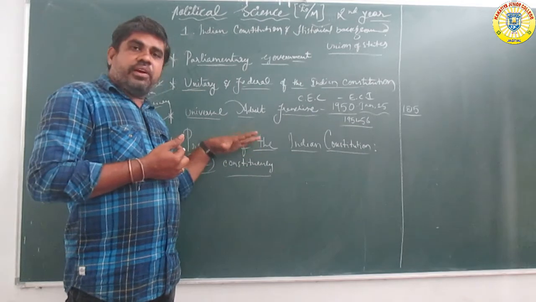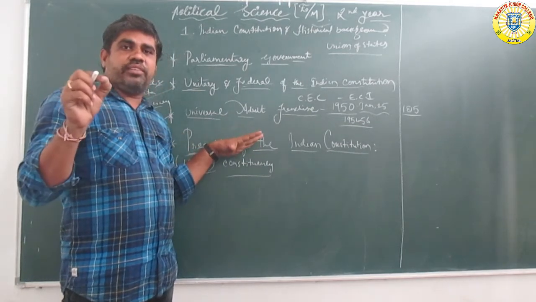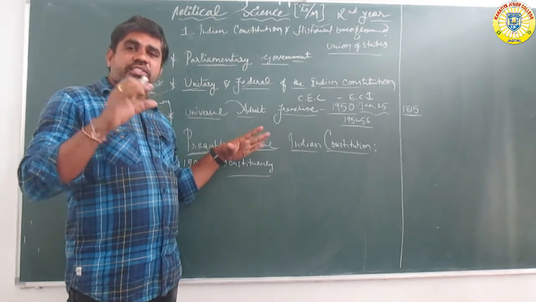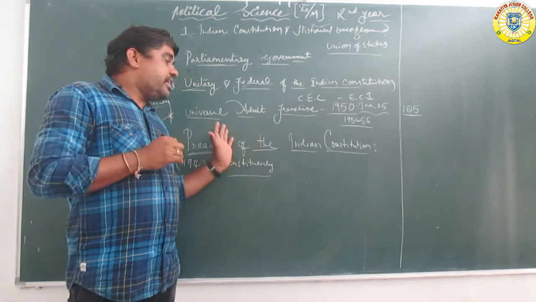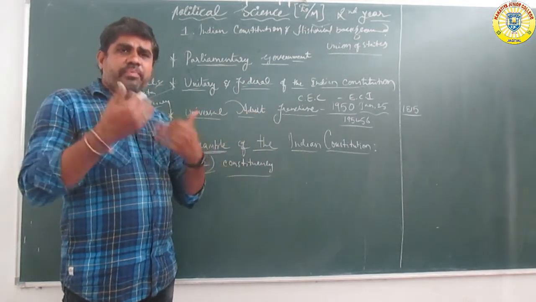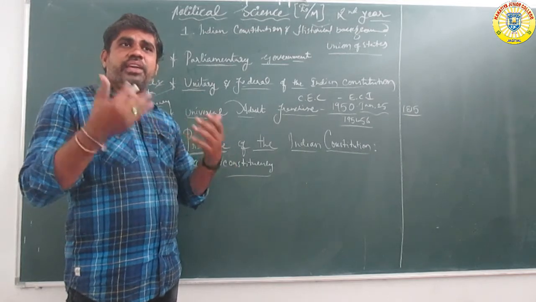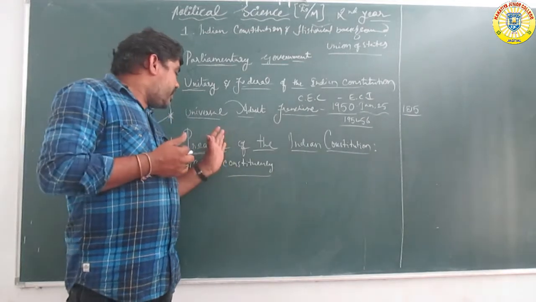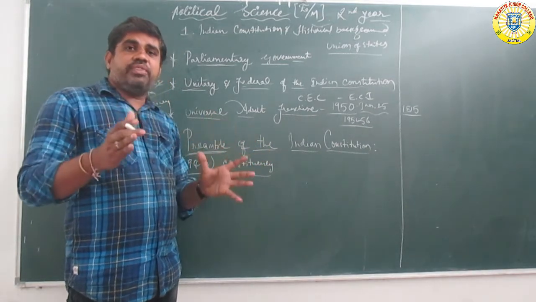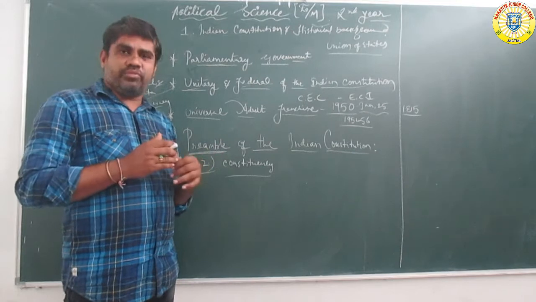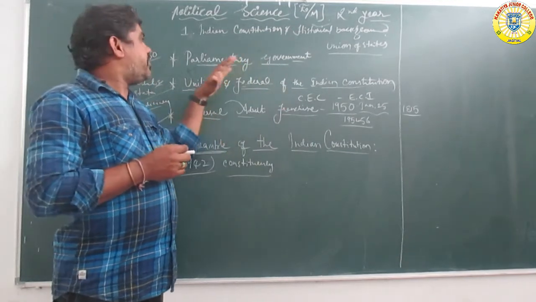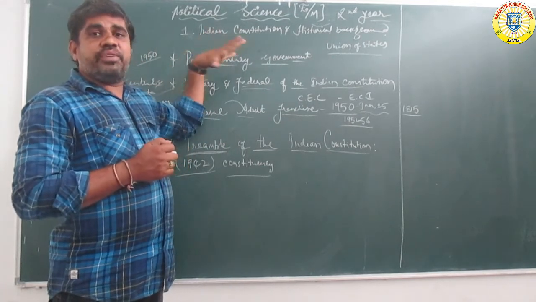The total written constitution, the large part of the constitution, and planning. How to plan is the main point for every constituency area. So the preamble of the Indian Constitution means the preparation of the Indian constituency. Here are the main important parts of the historical period of the constitution.